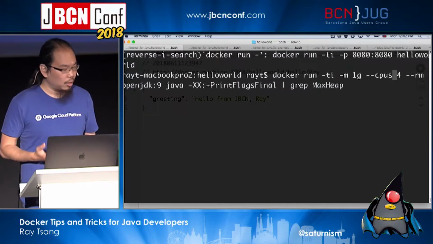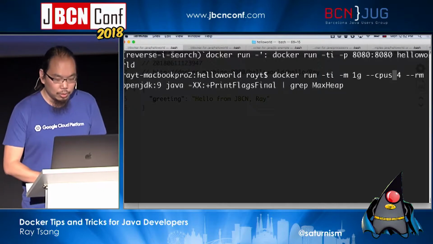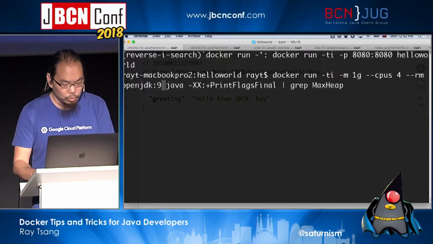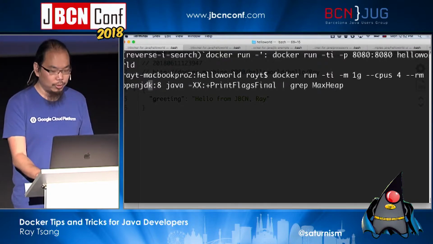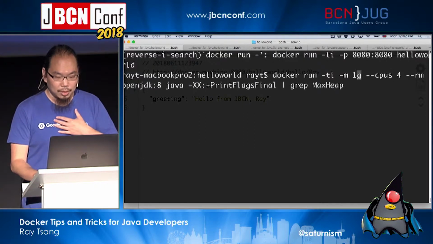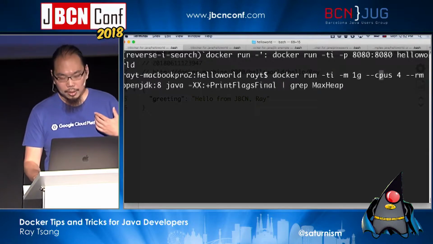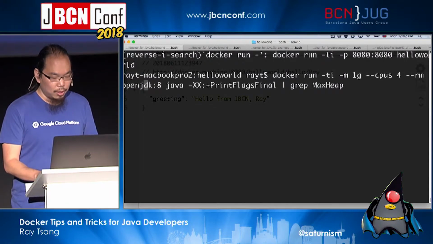So here in the docker run command, I can run my image, in this case OpenJDK 8. We don't know which version this is, unfortunately, right? But here I'm saying that I need to restrict this process to 1 gigabyte of memory and 4 CPUs, okay?